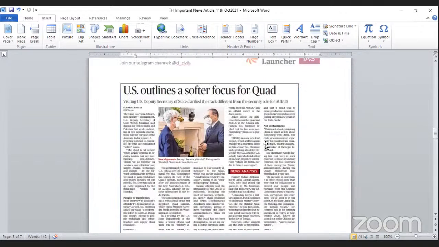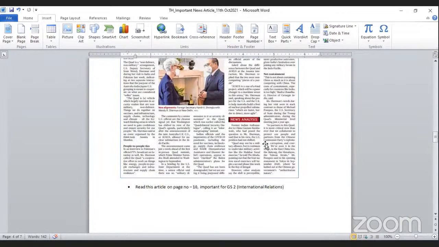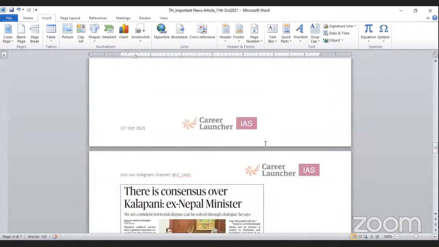Next article: "US outlines a softer focus for Quad. Visiting US Deputy Secretary of State clarified the track is different from the security role for AUKUS." You can find this article on page number 10. This is important for GS paper 2 under international relations. It is a news analysis of how the Quad is shaping up and what the role of AUKUS is. These discussions are going on, and you can find them in this article.